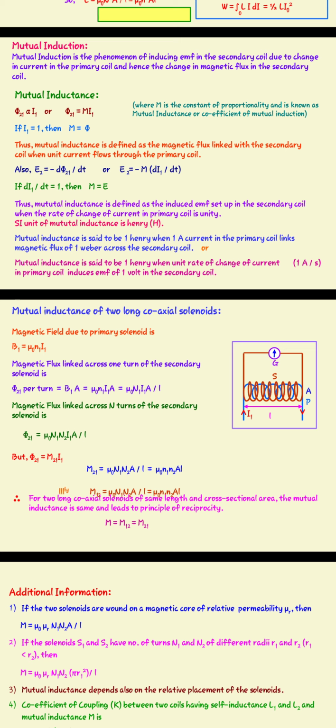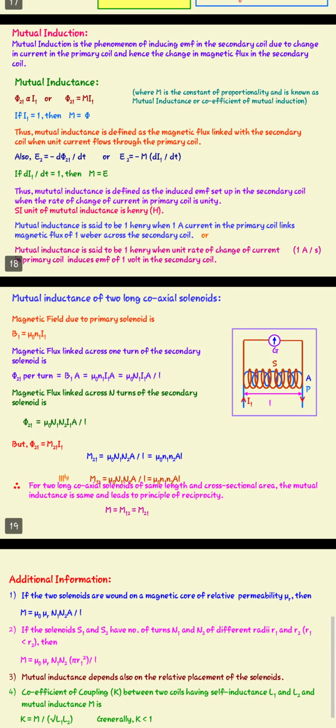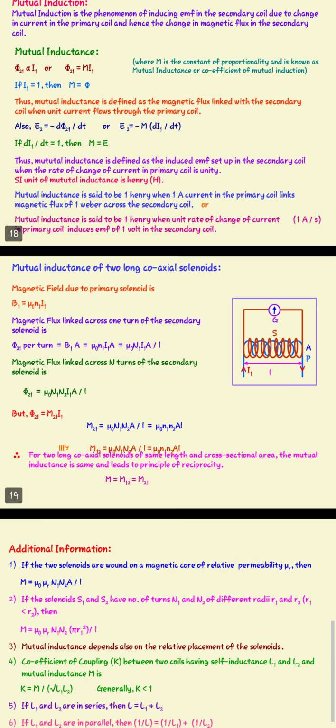That means M12 is equal to M21, which is equal to M. Mutual inductance is the principle of the transformer. Whenever the magnetic flux linked with the primary coil changes, an induced EMF, and hence an induced current, is set up in the secondary coil.